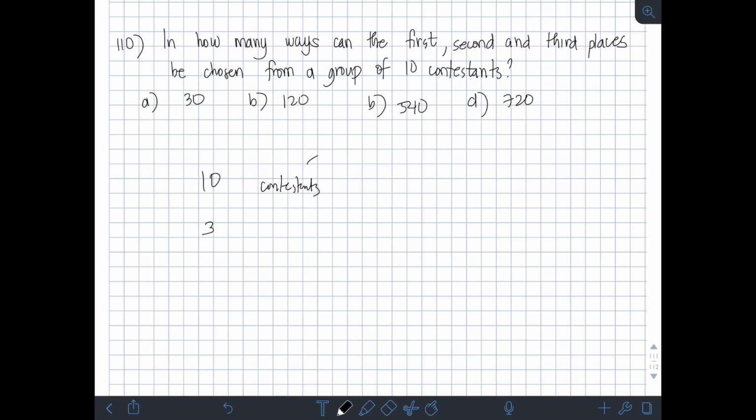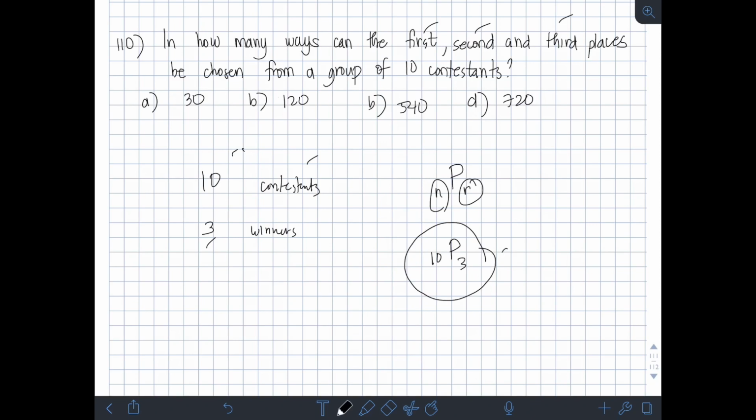So, di ba meron tayong 10 contestant, tapos meron tayong 3 winners, yung first, second, tsaka third. So, pipili tayo ng 3 winners among the 10 contestants. At nagmamatter yung order nila kasi may rank, right? First, second, and third. So, kapag ganun, gagamitin natin is permutation, yung symbol natin na P. So, nPr. Yung n is yung total contestants, which is 10. So, 10P. And then yung r, kung ilan yung winners, which is 3. Okay, so ito yung evaluate natin. So, tandaan nyo kapag permutation, order matters or arrangement matters.